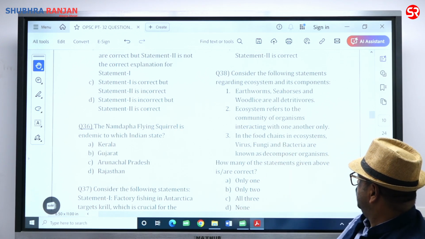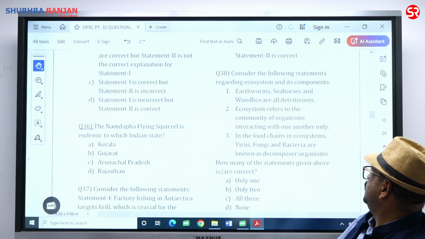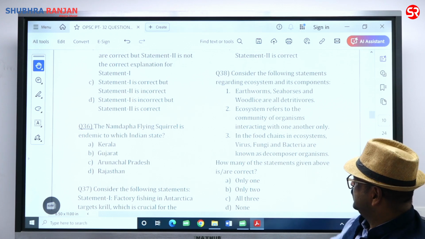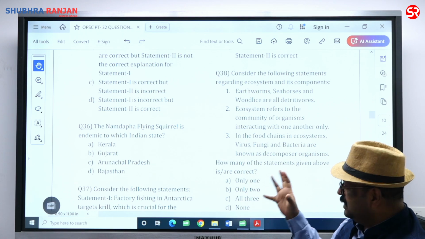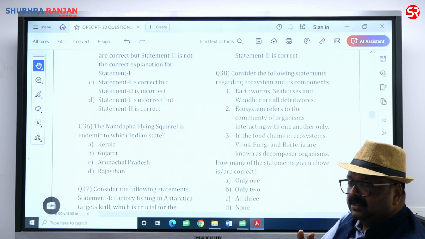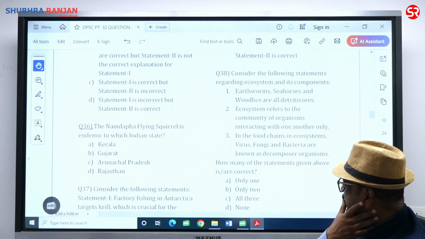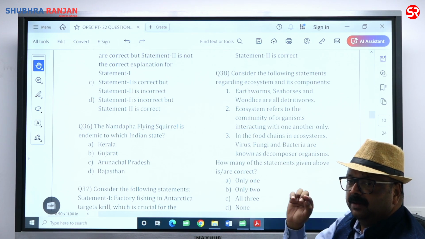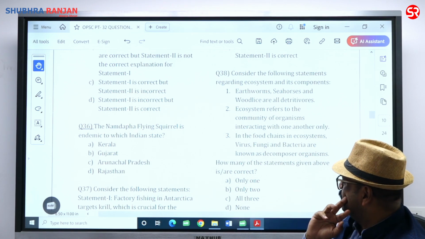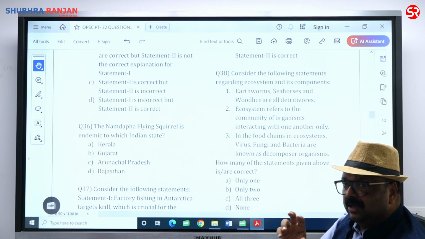In the food chain, in the ecosystem, virus, fungi and bacteria are known as decomposer organisms. Here they have added virus to create confusion. A virus is what? You can say a semi-living thing. It shows living characteristics when it invades a cell, or you can say a living system.